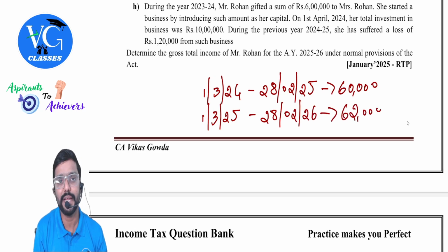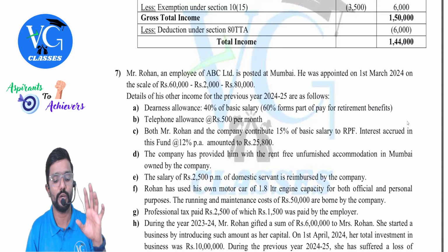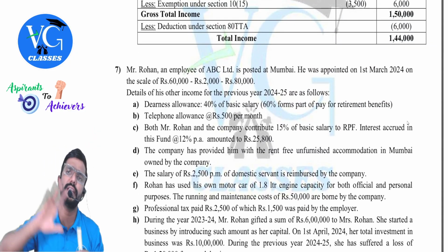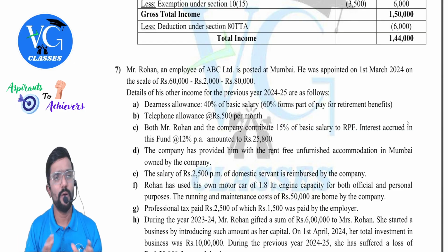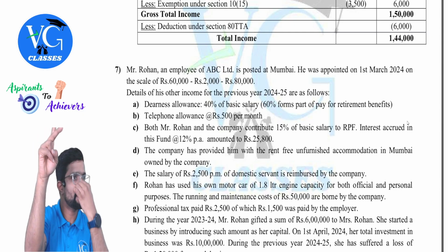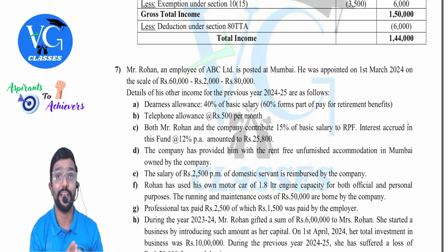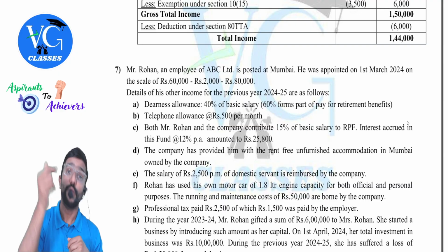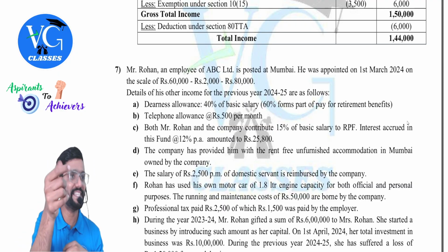62,000. Because he will get a hike or increment of 2,000. Till when, sir? Till his salary reaches 80,000. Once he completes every year, he will be getting a monthly increment of 2,000. We call this a pay scale. Okay. Now we should be concerned about how much he received during our previous year.